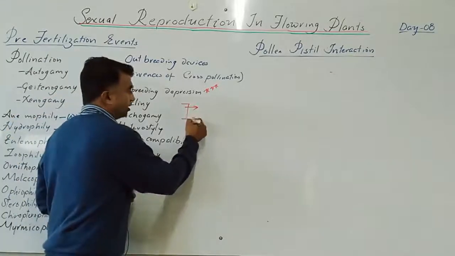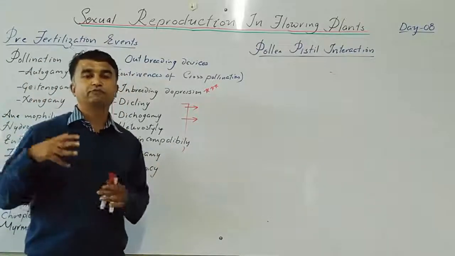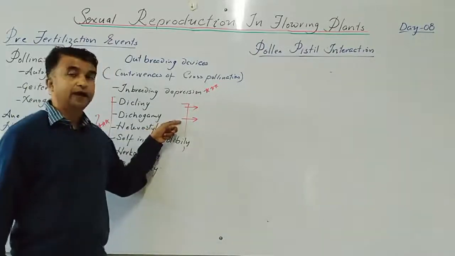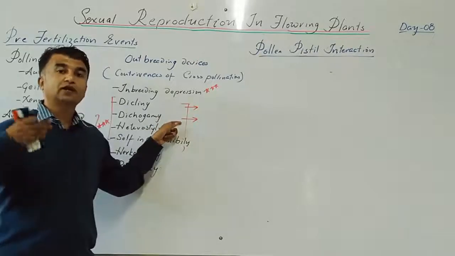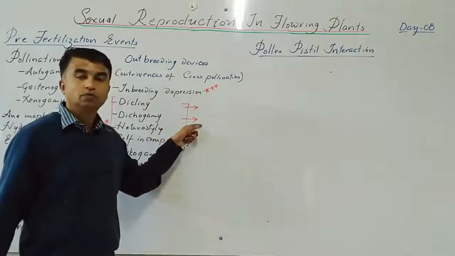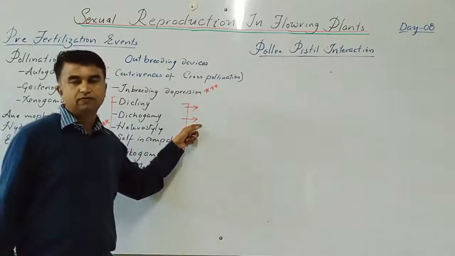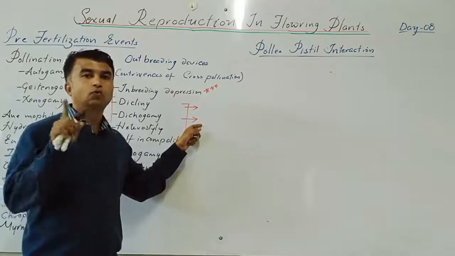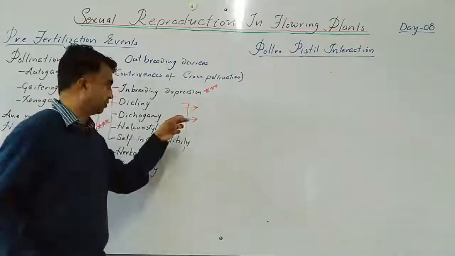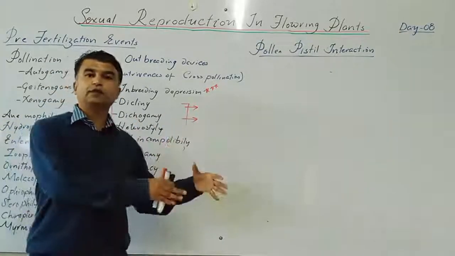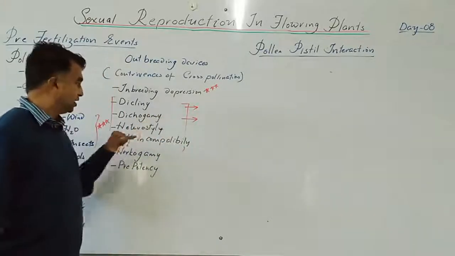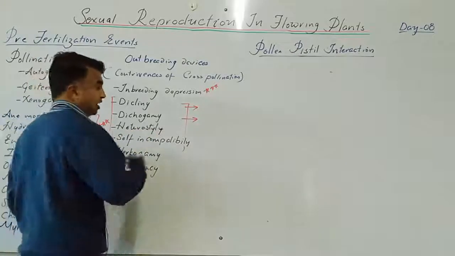Next one is dichogamy. Here the timing of maturity of the male reproductive part and female reproductive part differs. In dichogamy, when pollen grains are released, the stigma is not receptive; otherwise the stigma is receptive and pollen grains are not released. Based on this, two terms we covered: protandry and protogyny. Protandry is where the male reproductive part matures first, then the female reproductive part. Protogyny means the female reproductive part matures first, then the male part. This is dichogamy. Next one is heterostyly, that is a morphological adaptation.